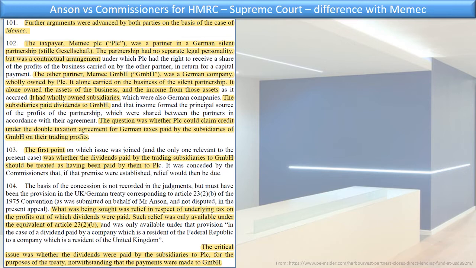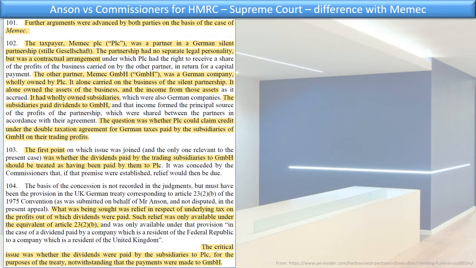It had wholly owned subsidiaries. The subsidiary paid dividends to the GmbH, to MEMEC GmbH as a managing partner. The question was whether PLC could claim credit under the double tax agreement for German taxes paid by the subsidiary of the GmbH on their trading profits. So as far as the corporate income tax was concerned by the German subsidiaries, which then they paid, and then they take the rest and pay that as dividend to the GmbH, which the GmbH then transferred to MEMEC. The question was, can MEMEC get a credit for those underlying indirect taxes, right?